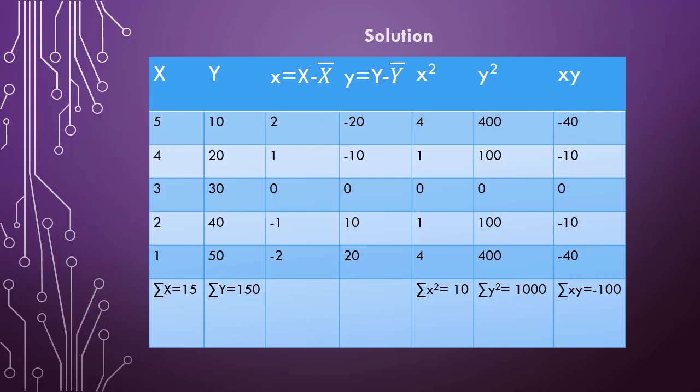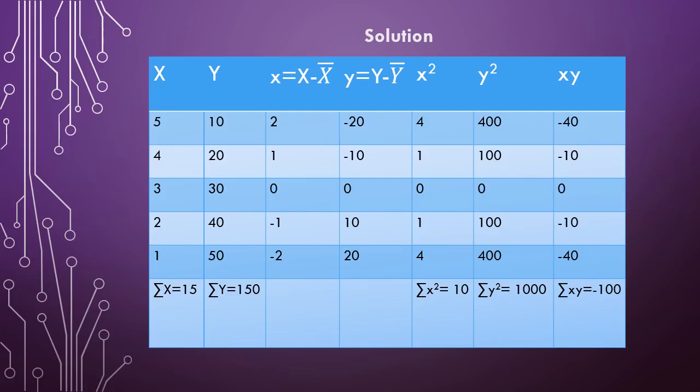The summation of all these is 10. The next, y square: minus 20 square is 400, minus 10 square is 100, 0 square is 0, 10 square is 100, and 20 square is 400. The summation of all these yields 1000.